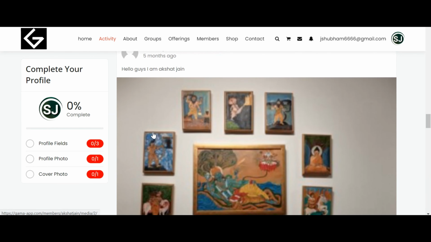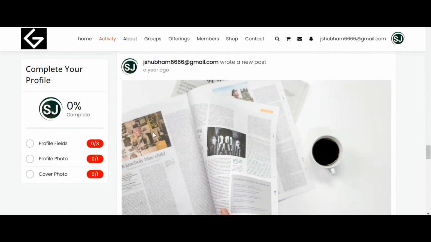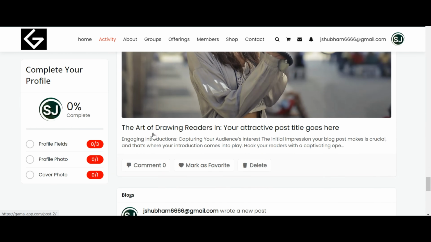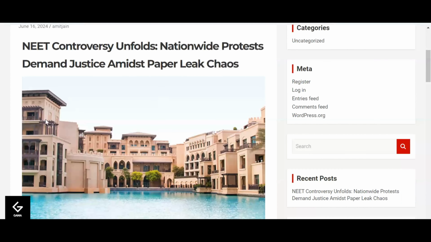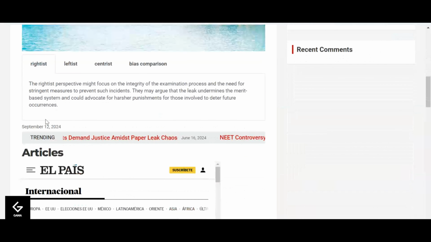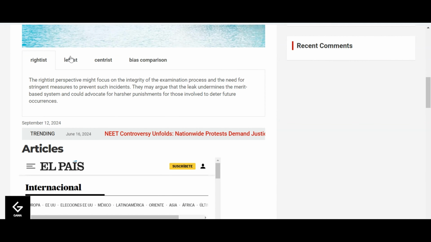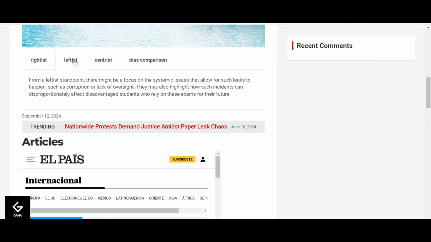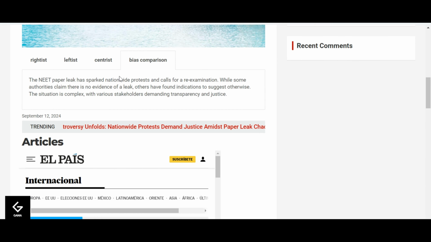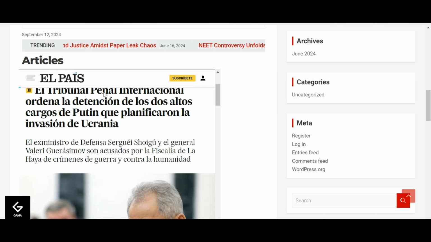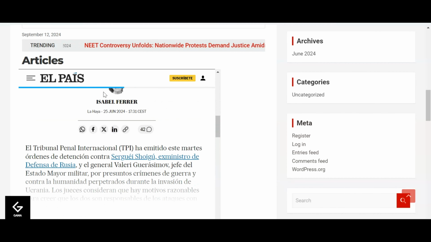Engage with the feed that is created just for you, which is hate-free, misinformation-free, and inappropriate-content-free. You may also scroll the news AI feed, which is created by your AI avatar. Now, what's special in this news feed? You may get all perspectives of every news topic that you are interested in: rightist, leftist, and centrist. And you will also get the bias comparison. When you scroll down, you will get all those news articles that have covered this news topic.